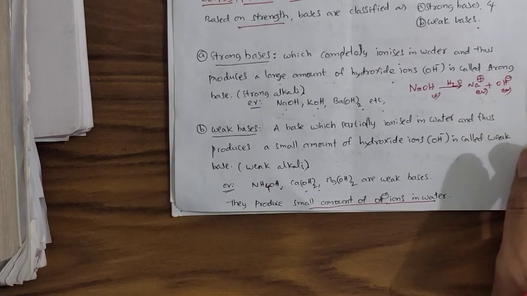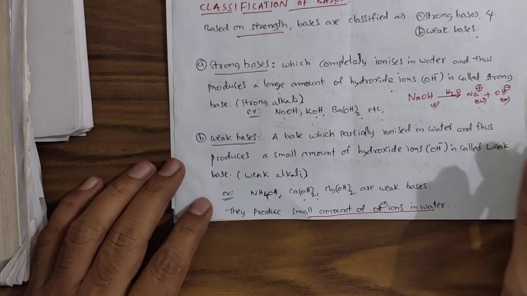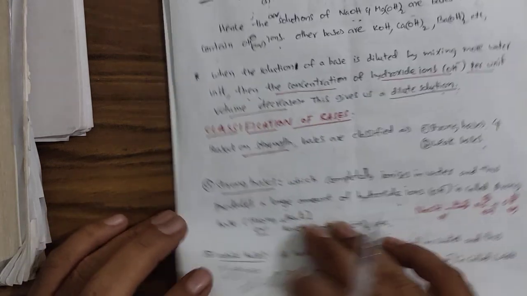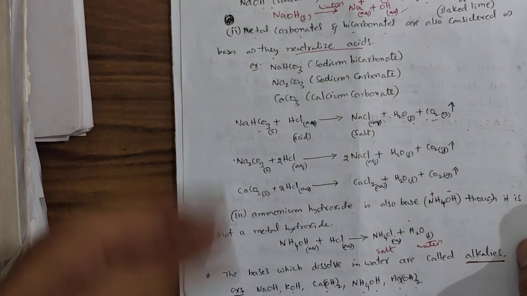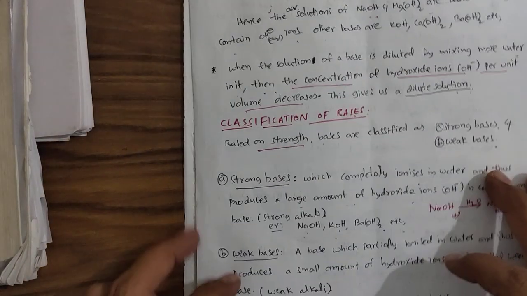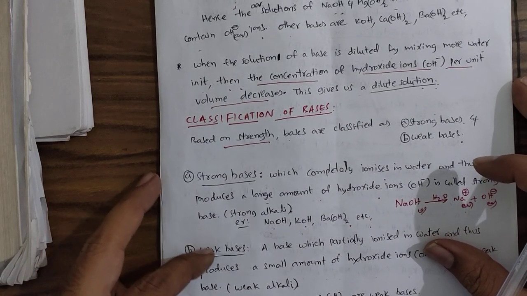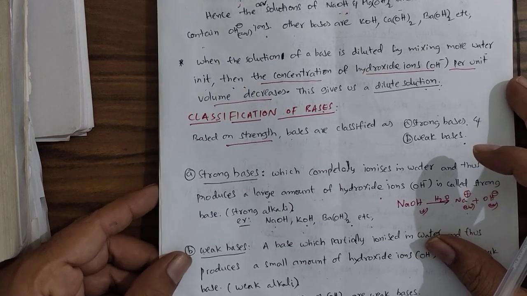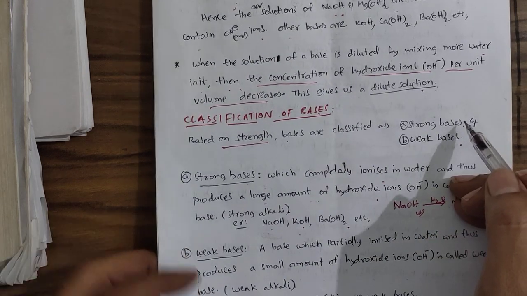So far what have you learned? We have defined a base and studied the properties of the base, and we have gone through different examples of bases like metal oxides, metal hydroxides, metal carbonates, metal bicarbonates, even ammonium hydroxide. Also, all the bases can produce OH minus ions in solution. That is the common feature in all the bases.